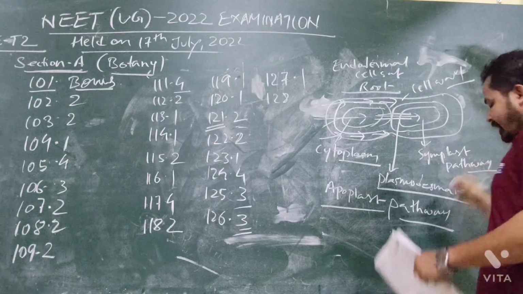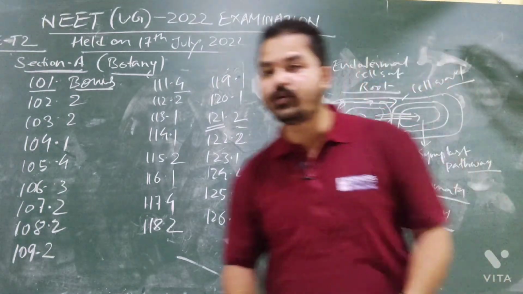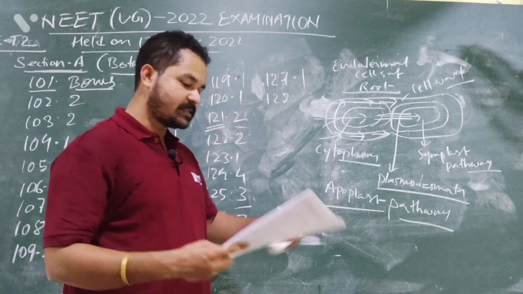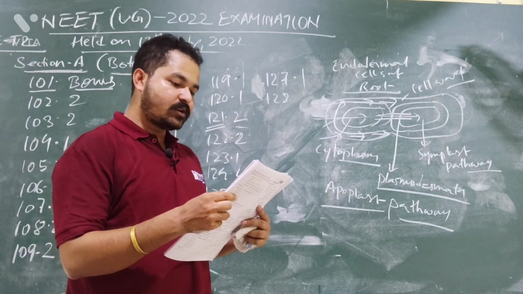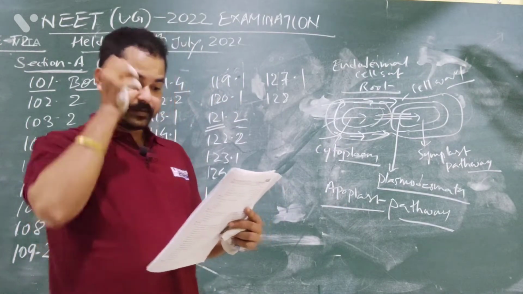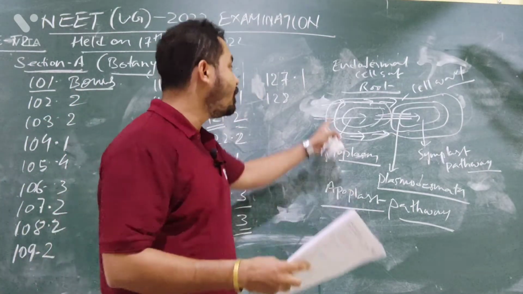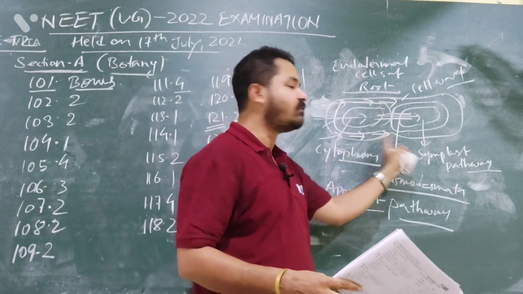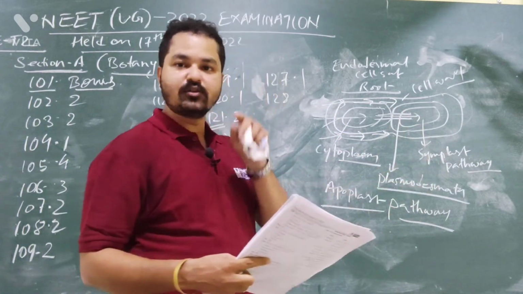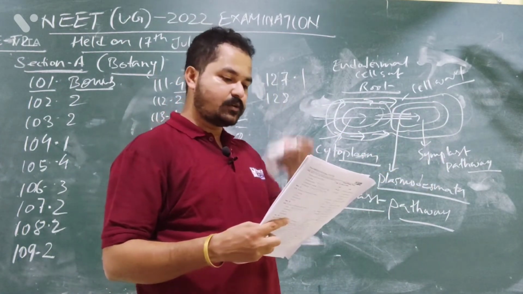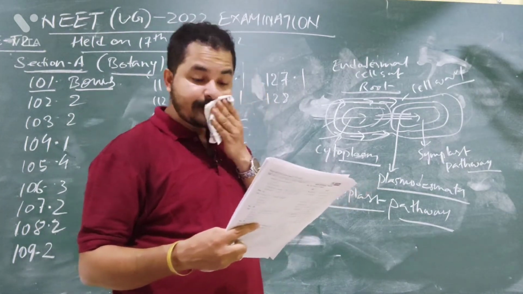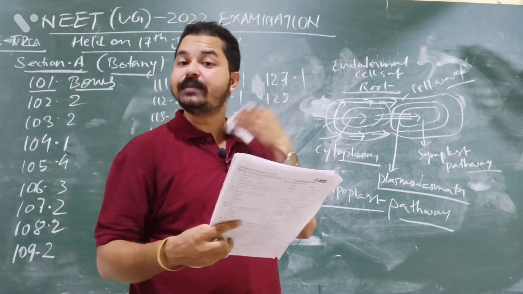What are they asking? Four options are given. You need to find out which one is incorrect for apoplast. Option number 1, the movement does not involve crossing of cell membrane. It is correct. You need to find out the incorrect statement. Because the movement of water will take place only through the cell wall. So option number 1 is saying that through the cell wall movement, so it is correct. Option number 2, the movement is aided by cytoplasmic stream.